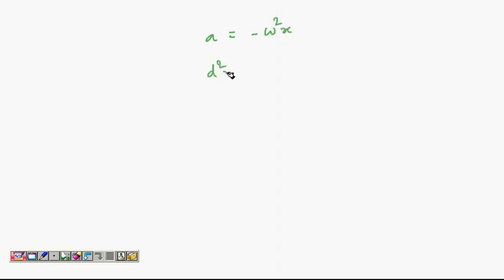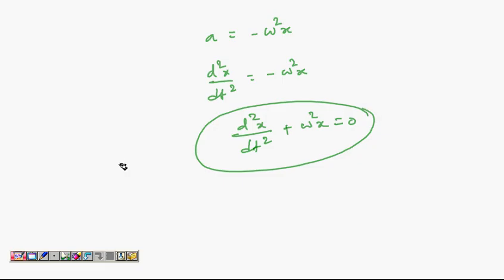You can write it as d2x by dt square equal to minus omega square x, or d2x by dt square plus omega square x equal to 0. So by applying Newton's laws, if you get acceleration to be proportional to displacement, or if you get this equation, then that is SHM. So in many cases, when somebody asks you, prove the motion is SHM, apply Newton's laws and prove that acceleration is proportional to displacement. Over. That is our whole idea.